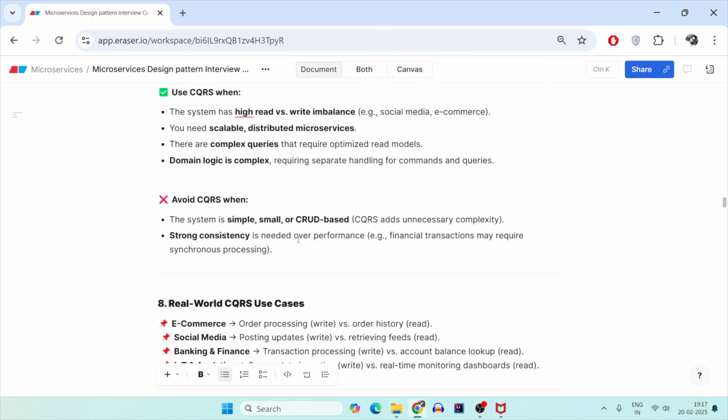Also, when there are financial or banking transactions which require very strong consistency, for example, the payments, in that case, you should never use the CQRS design pattern. Otherwise, your reads will have dirty reads and your transactions may fail in between because of eventual consistency.